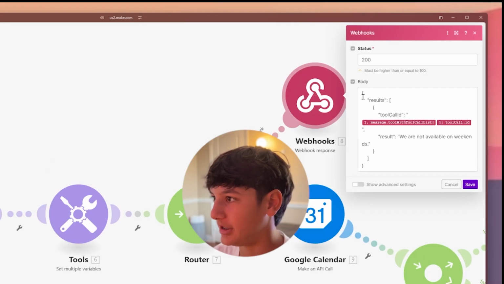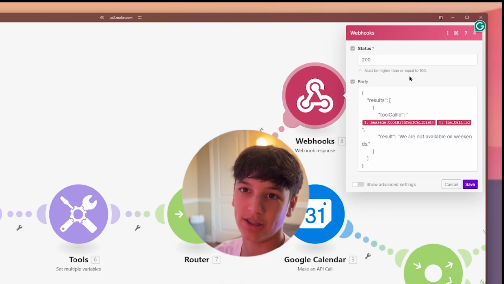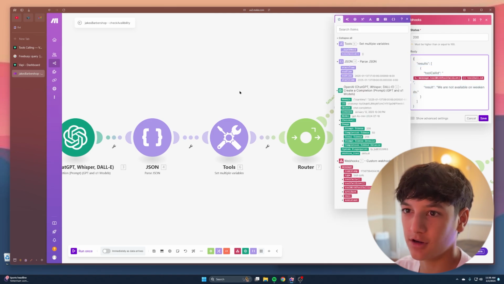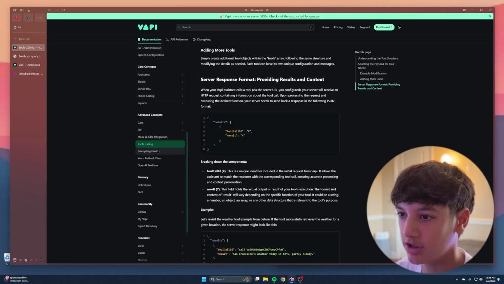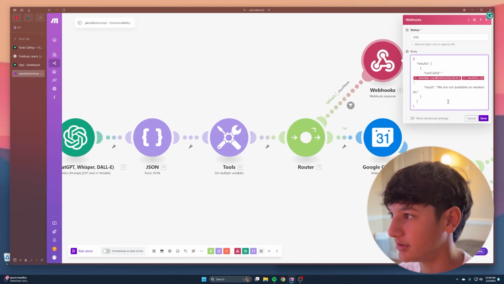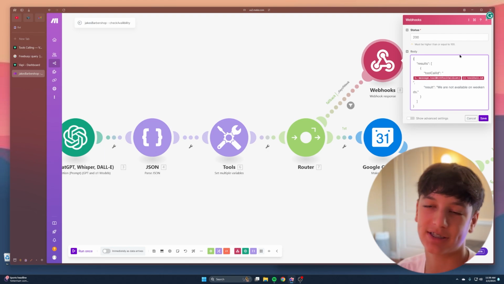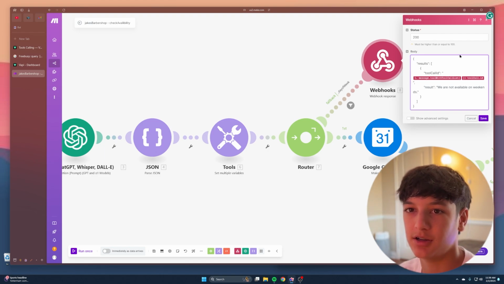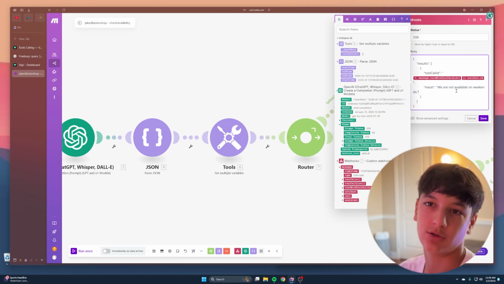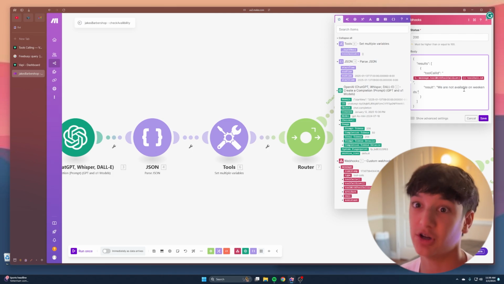So here's the body. Sorry, this is the Vapi way they want it formatted. On Vapi's website, they actually have this. If you go over here into the tools calling, all you have to do is copy and paste this. It's basically saying if this, then that, which is right here. So basically, if the user suggests a time that you're not available, you can just say we're not available on weekends or we're not available on Mondays, depending on when you're not available.